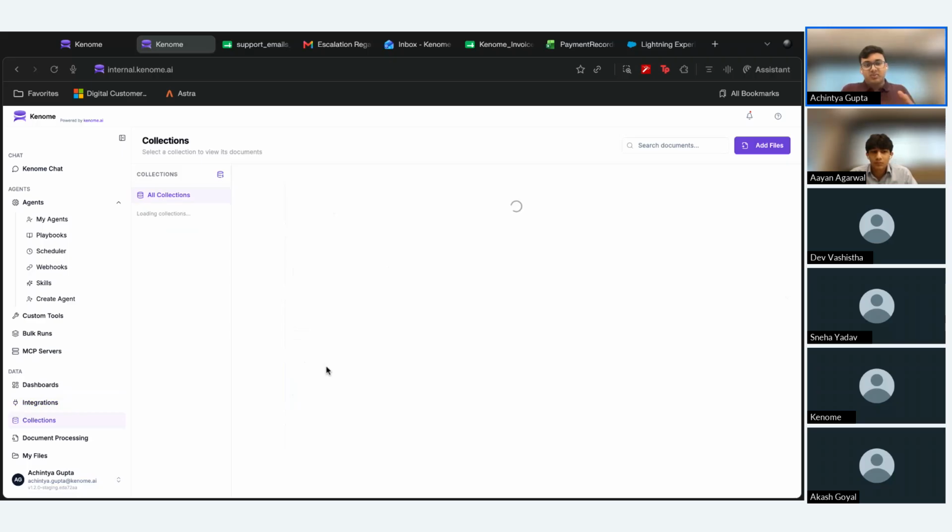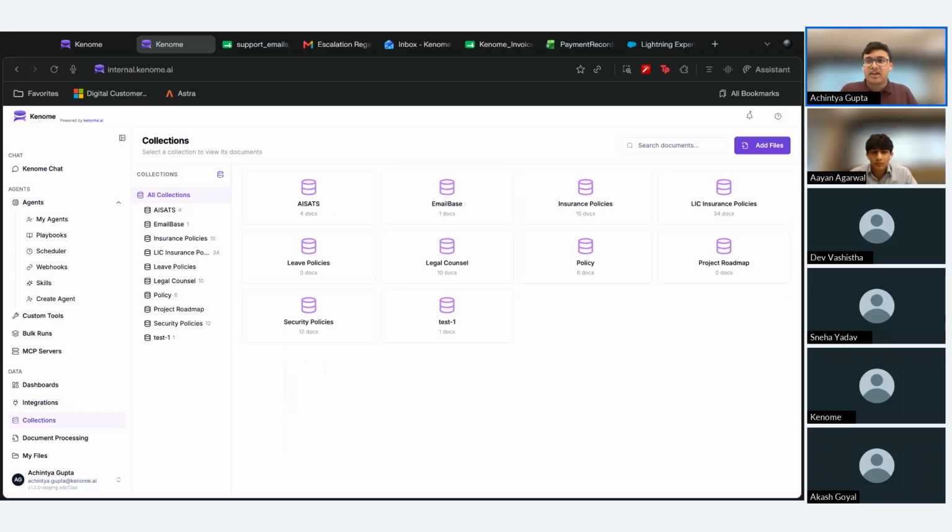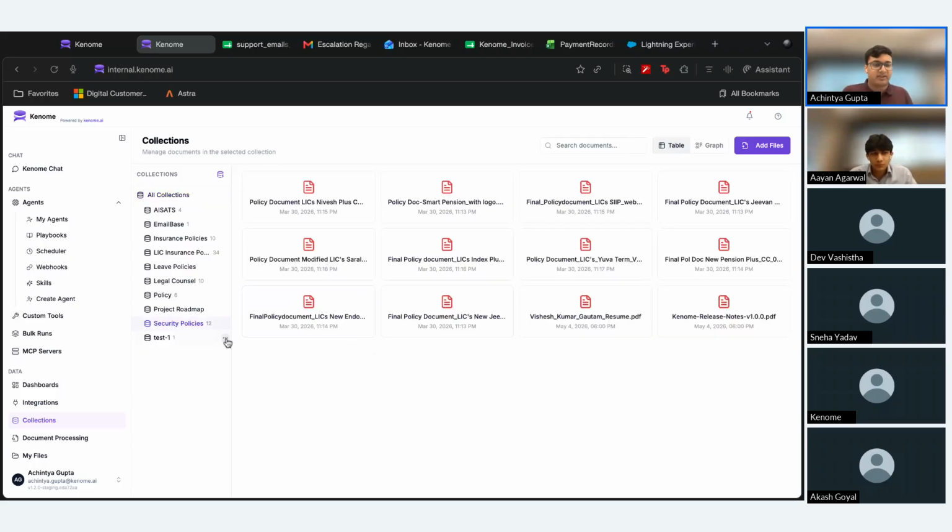Along with the integrations, we also have our collections feature. This collections feature is essentially a RAG capability that we've built into the platform, where we can define different collections for different types of documents that we might have. Think any sort of leave policies, security policies, maybe some project-related documentation. Once we have these documents uploaded on the platform, we can then make these collections available to our AI agents as knowledge bases.